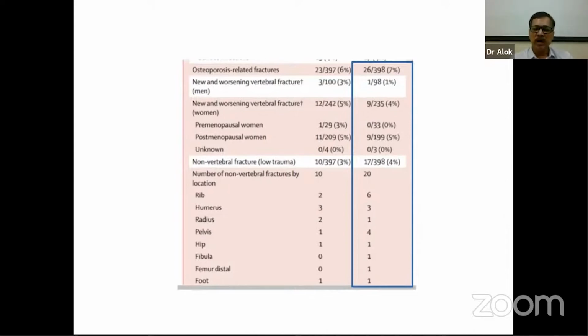The new non-vertebral fractures were also seen similarly, 3% and 4%. Now, when this population was taken, the established prevalence of vertebral fractures in these cases was around 30%. More than 60% of the patients had used glucocorticoid for more than 1 year, and the average dose of glucocorticoid was somewhere around 12 to 13 milligrams per day.